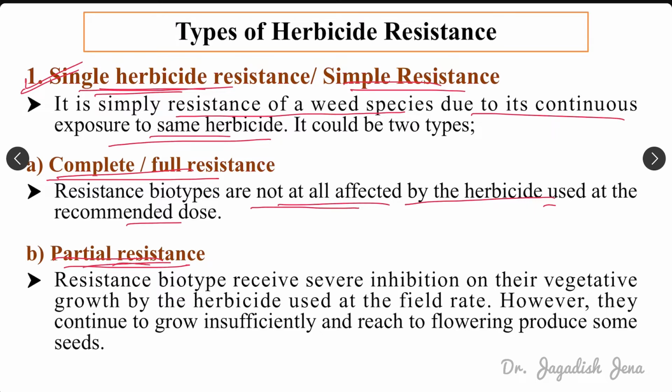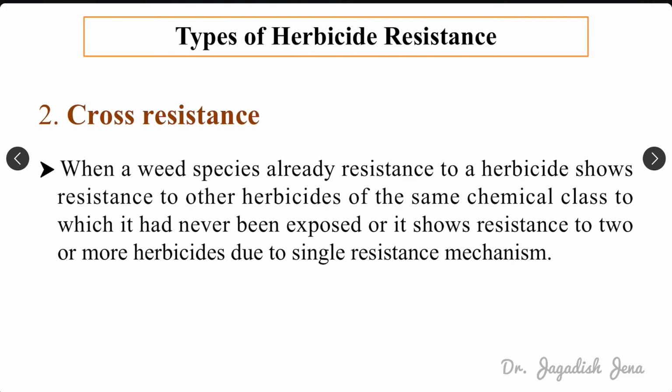But in partial resistance, there will be inhibition of growth of that weed, but it will not be killed. It will not be fully controlled. The herbicide will not have the capacity to fully control that weed as it has partially developed resistance, right? Resistant biotypes receive severe inhibition of their vegetative growth by the herbicide. However, they continue to grow insufficiently and reach the flowering stage to produce certain seed. So they are not fully controlled and their growth stages are not hampered. Right, so that is partial resistance.